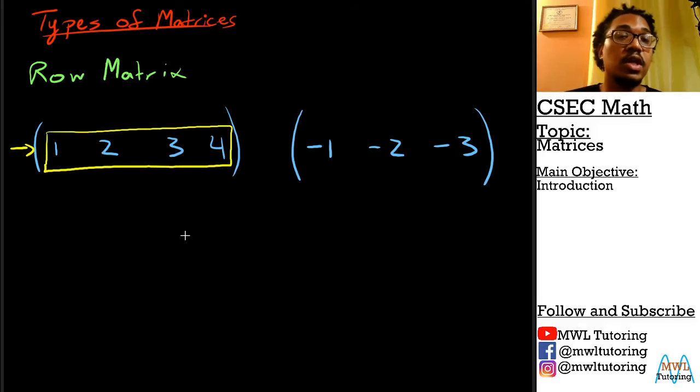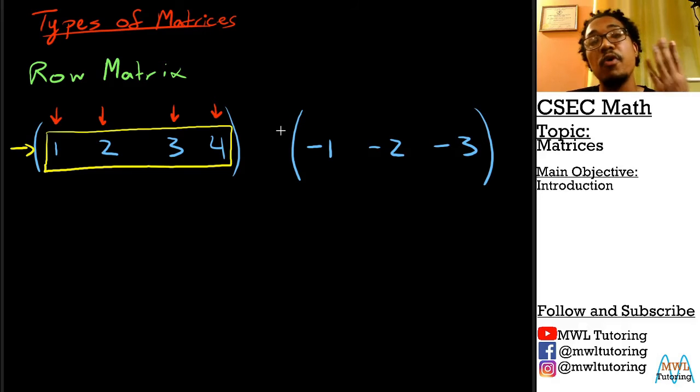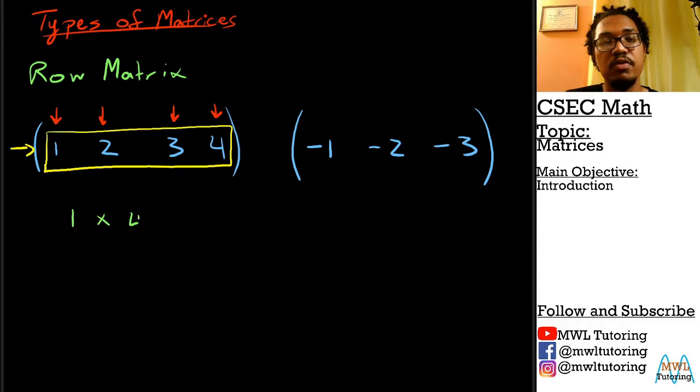It has more than 1 column though, because look here, these are the columns. 1 column here, 2 columns here, 3 columns, 4 columns. So it has 1 row but 4 columns. So we'll call this matrix here a 1 by 4 matrix.